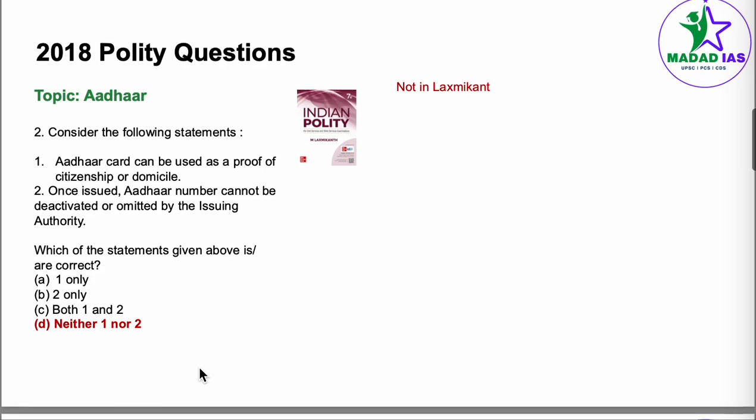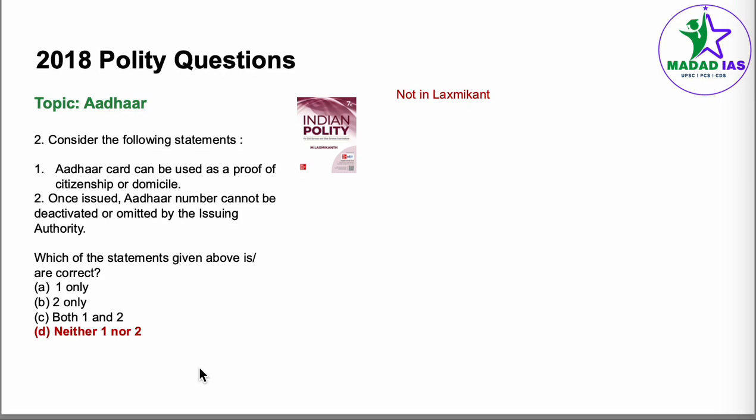Coming to question number 2, the topic is Aadhaar. Consider the following statements. Aadhaar can be used as a proof of citizenship or domicile. Once issued, Aadhaar number cannot be deactivated or omitted by issuing authority. Both of these statements are incorrect statements. This particular question is a current affairs oriented question and is not given in Laxmikanth.